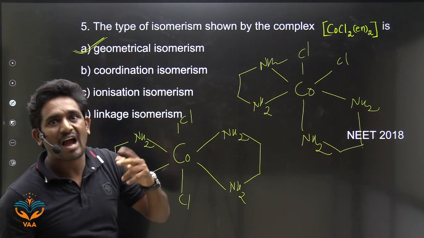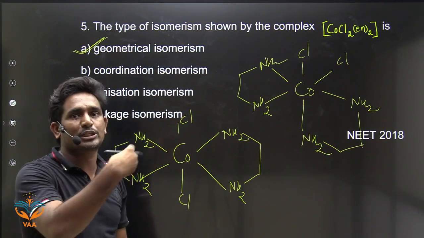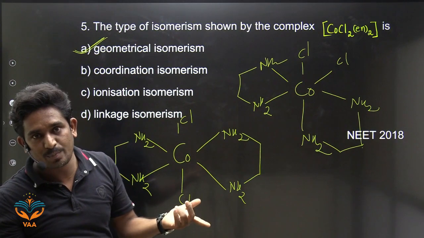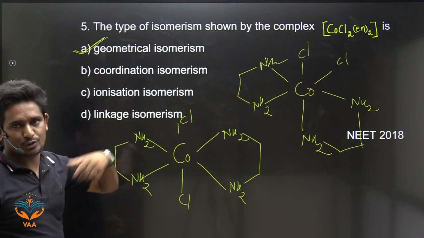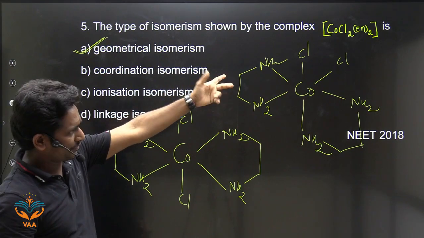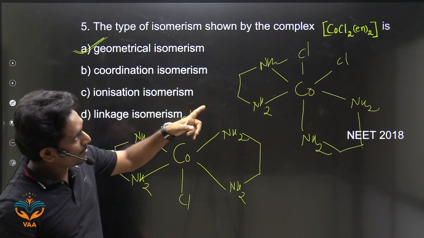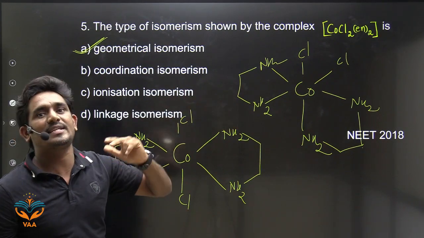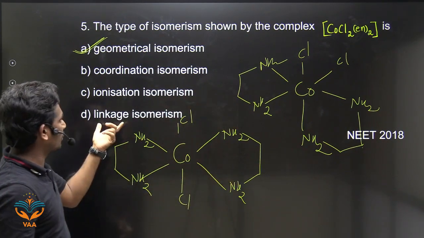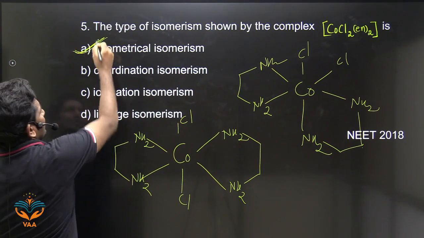If the complex has ions in the ionic sphere, then it can exhibit ionization isomerism. Linkage isomerism: here there is no ambidentate ligand. Whenever there is an ambidentate ligand, it will show linkage isomerism. So answer is A.